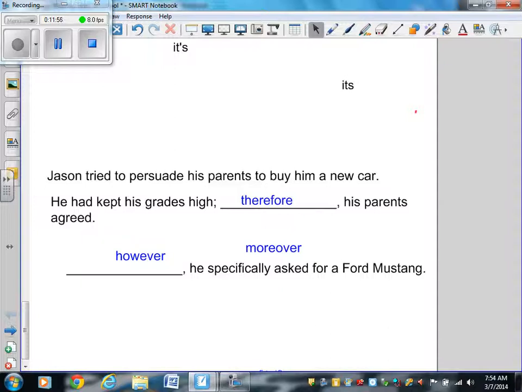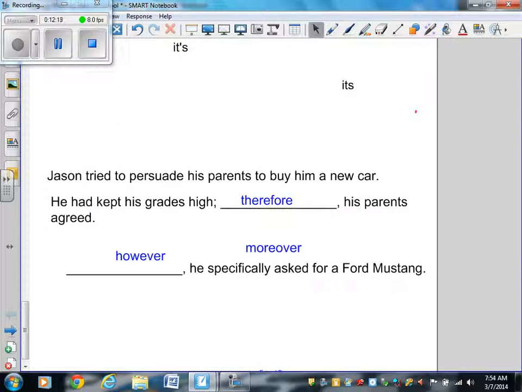Let's try our last option here. Jason tried to persuade his parents to buy him a new car. He had kept his grades high. Therefore, his parents agreed. That sentence works. Therefore shows cause and effect. Because he had kept his grades high, his parents agreed to his wish for a new car. And so the word therefore is used when we are showing cause and effect.